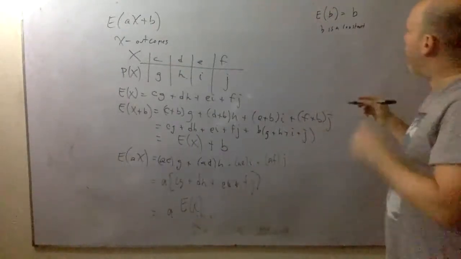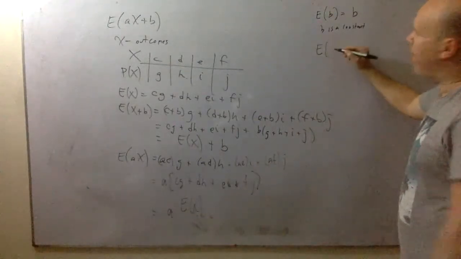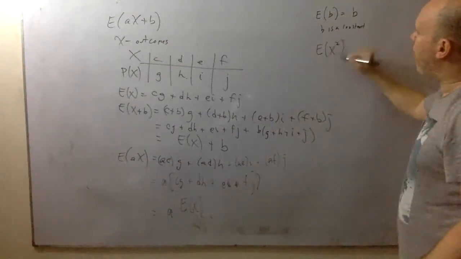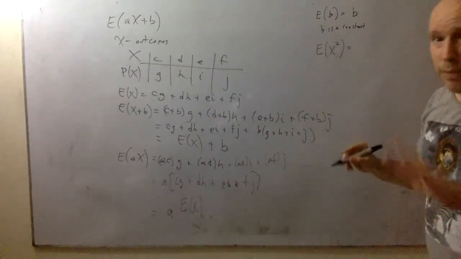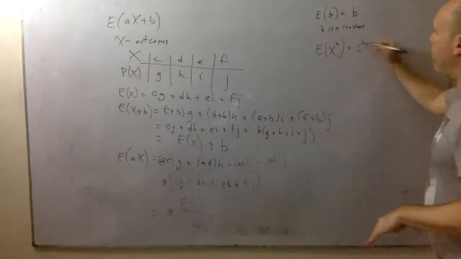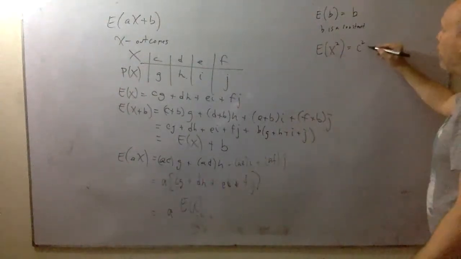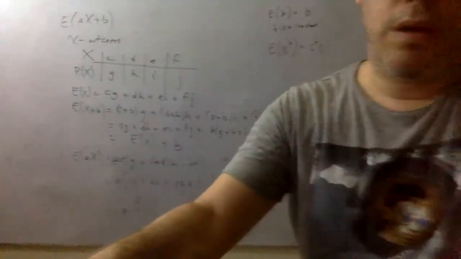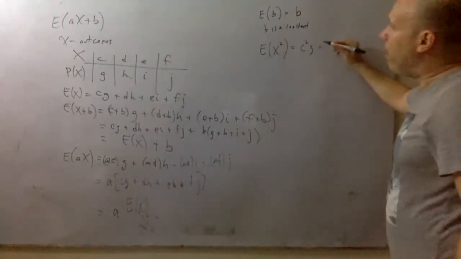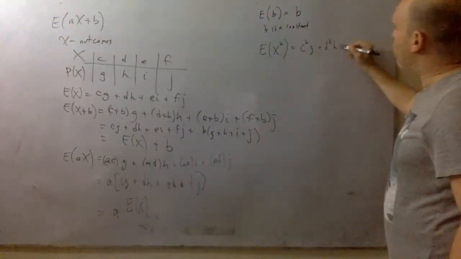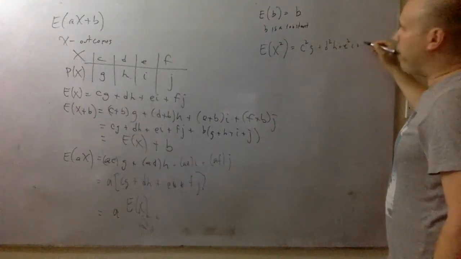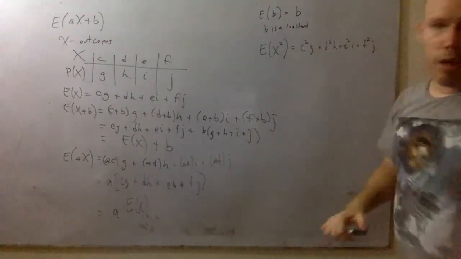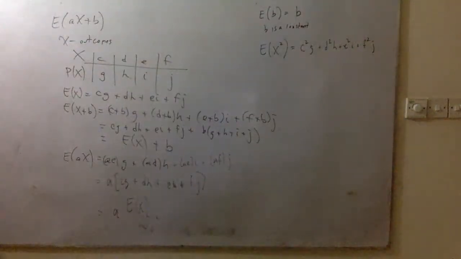The other thing you want to know, what else do we want to know? The expectation of, in this example, X squared. Well, it's simply, all we're doing is squaring the data and multiplying it by its probability. Let me move the screen over. So we have C squared times G plus D squared times H plus E squared times I plus F squared times J. What else do I want to talk about? Sorry. Let's continue.